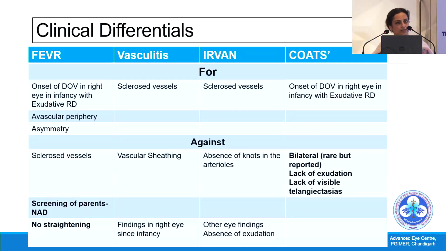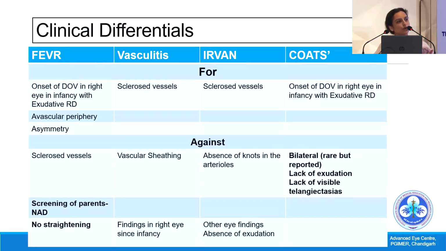Was it a vasculitis? Was it IRVAN? For vasculitis and IRVAN, the only odd point was the other eye, which had an exudative detachment at birth. So FEVR and Coats was top on the list. Still, we were keeping a possibility of FEVR, but the parent screening was negative.